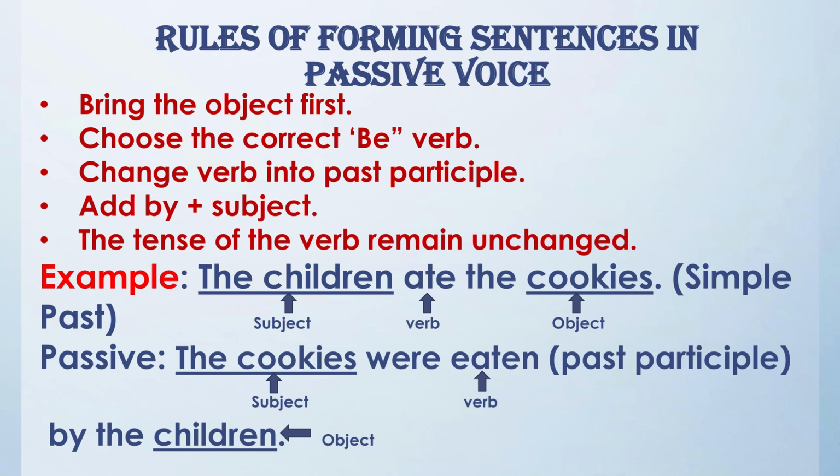Now the fourth rule says add by plus subject. Here by plus a noun indicates the agent, that is the entity performing the action. Here in this example we use the preposition by when we know who performed the action and we are interested in him or her. Otherwise, it is always better to switch to the active voice instead.